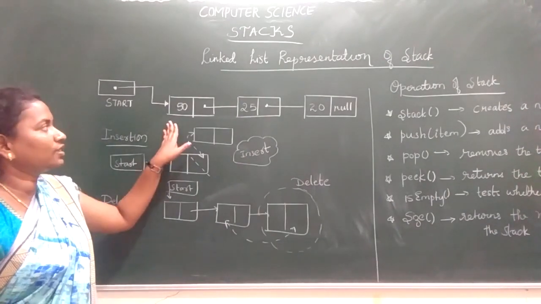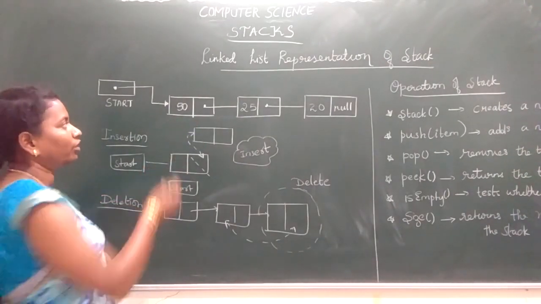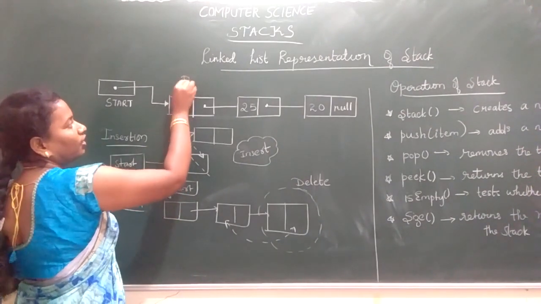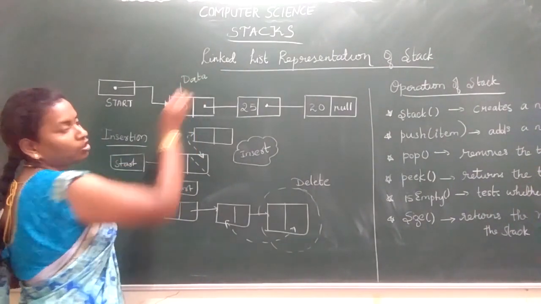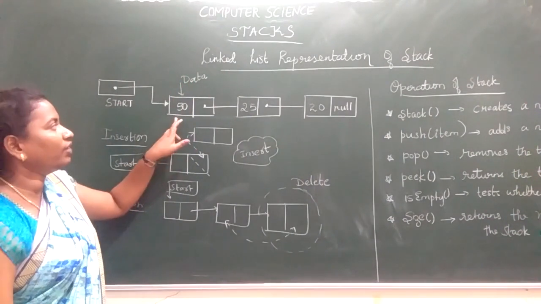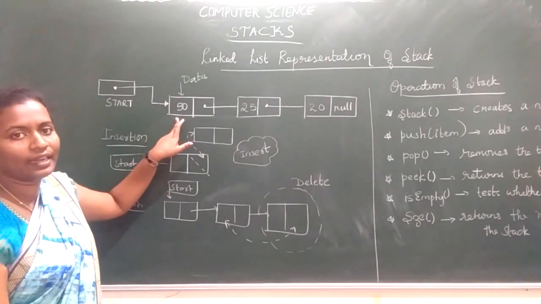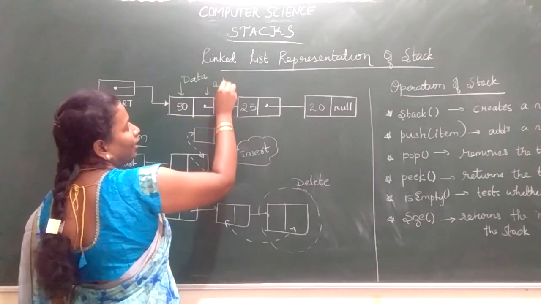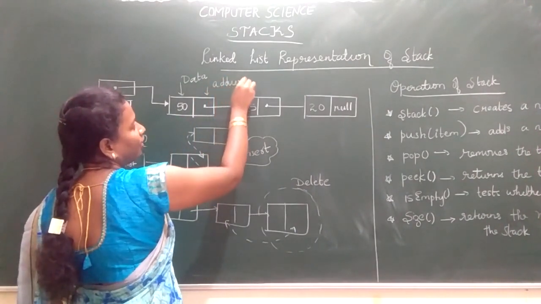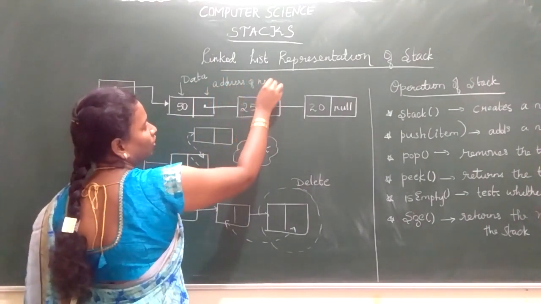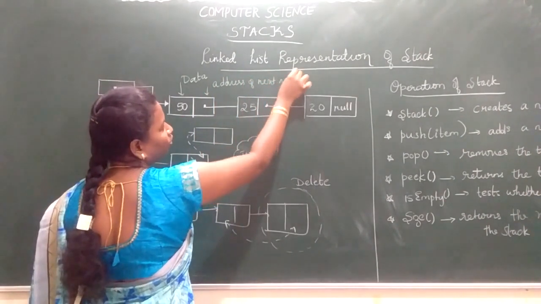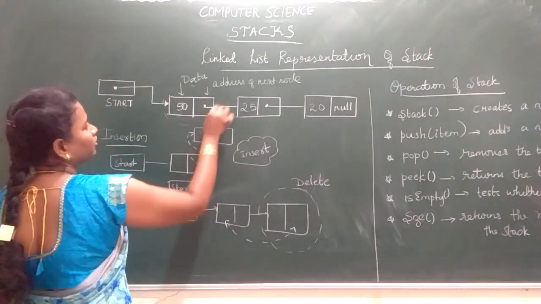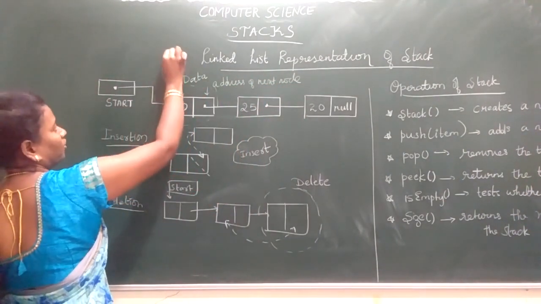In a linked list, there will be two parts. One will be your data field, which is also called the info field, where we insert the element. The next field is called the link field, or address. It contains the address of the next node. This package we call a node.